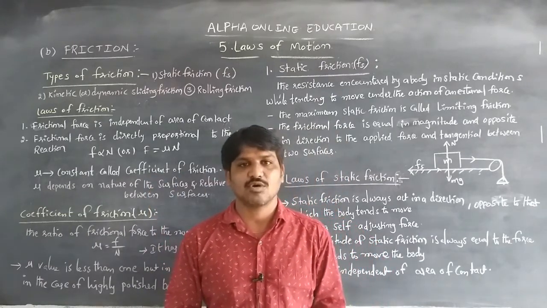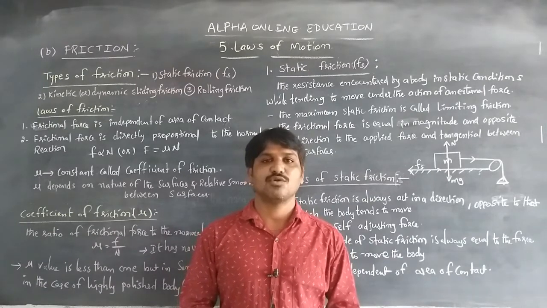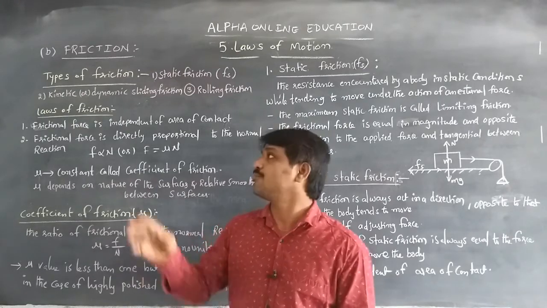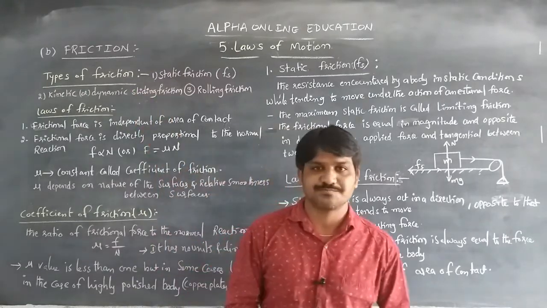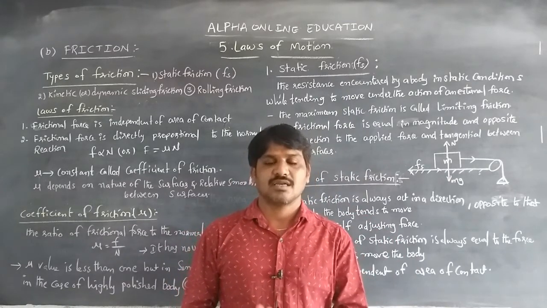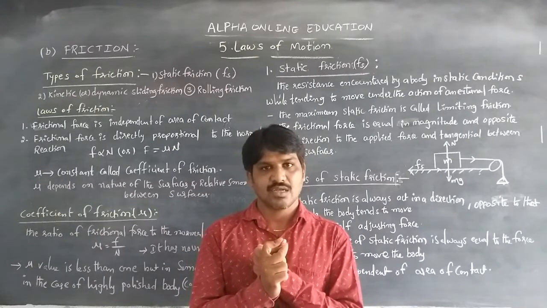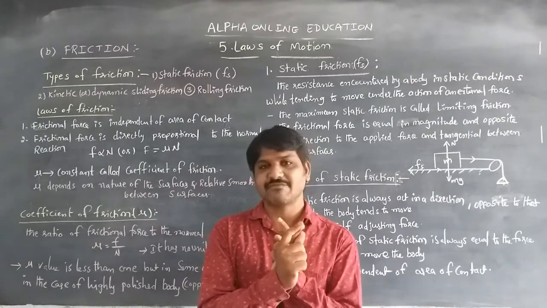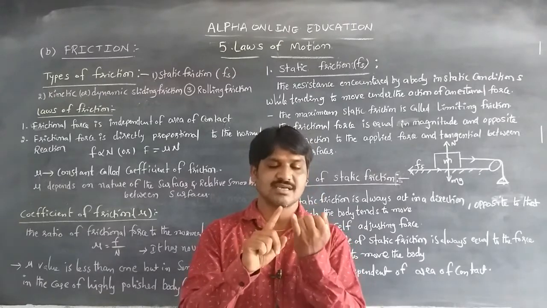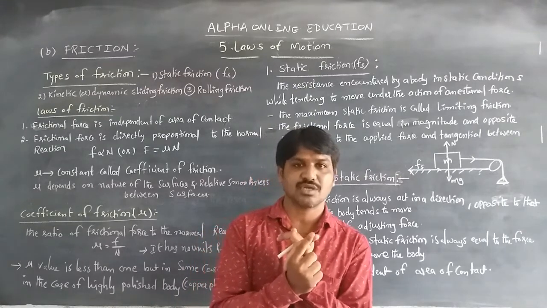Now we are going to discuss the types of friction and the laws obeyed by the frictional force. First of all, there are three types of friction, though mostly two types we will discuss here. The first one is static friction and the second one is kinetic friction. Within kinetic friction, there are another two types: one is sliding friction and another is rolling friction. Both come under kinetic friction.